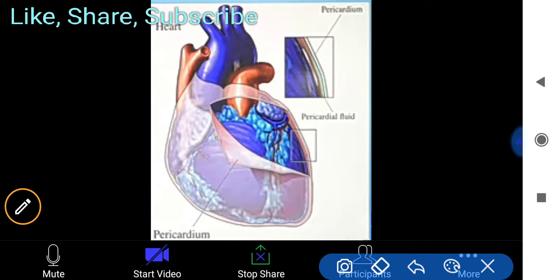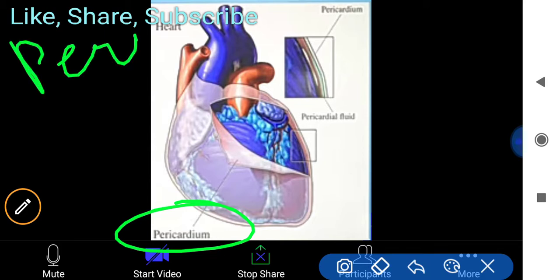So in the heart, this question is also asked sometimes: the covering of the heart is known as the pericardium. If you read before this class, you can easily understand that the pericardium is the outermost covering. How do you understand this pericardium? Peri means related to the outermost covering or surroundings.